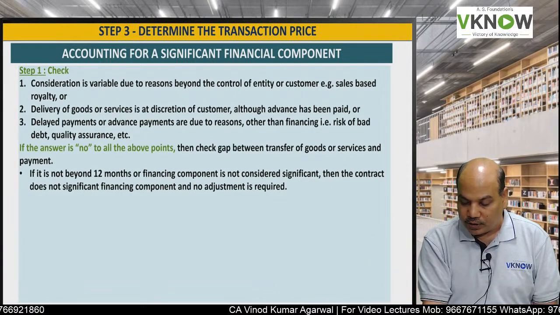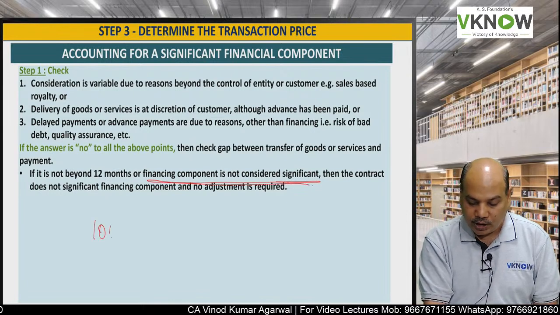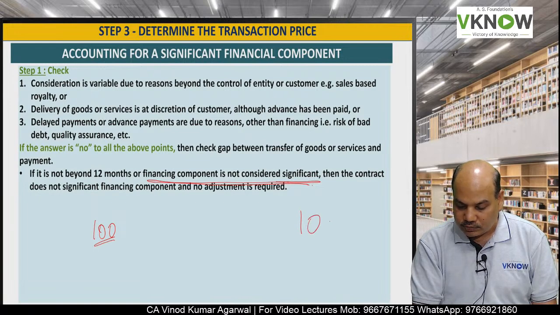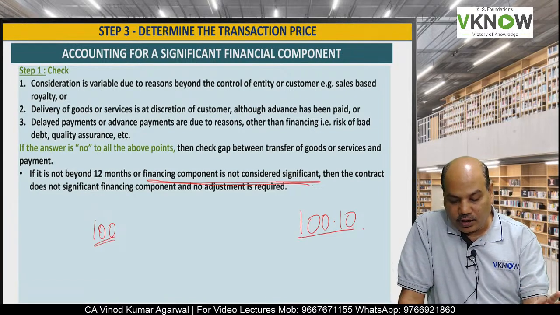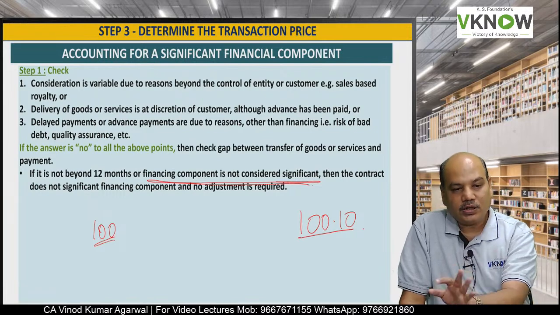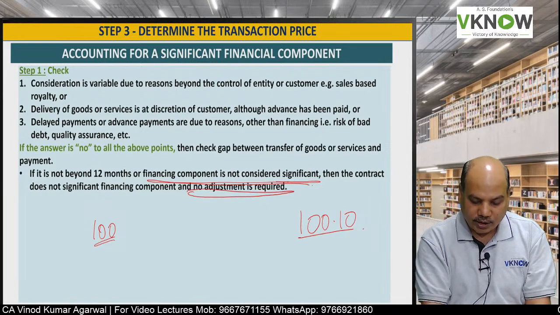Or if the amount of financing component is also not significant, if you pay now, you pay 100 rupees, if you pay after 1 year, you pay 100.10, then you treat it as no significant financing component and no adjustment to the transaction price is required.